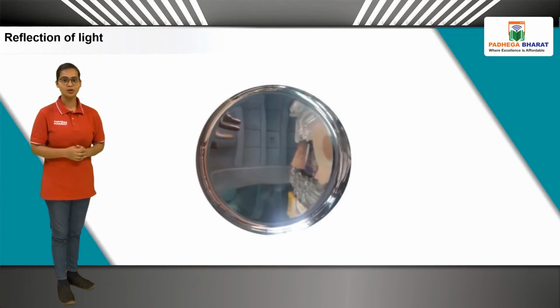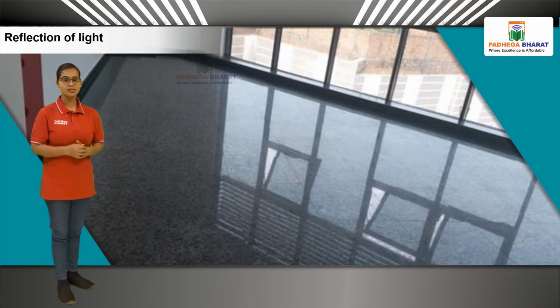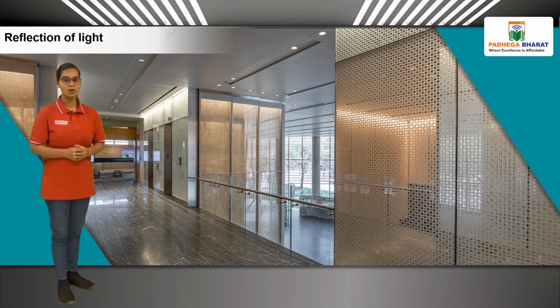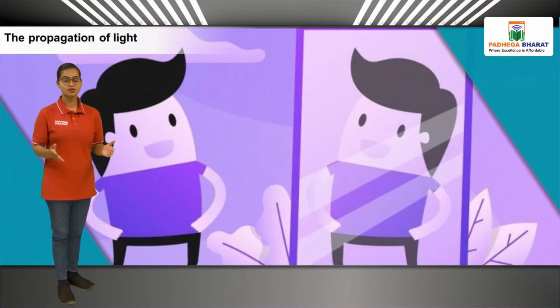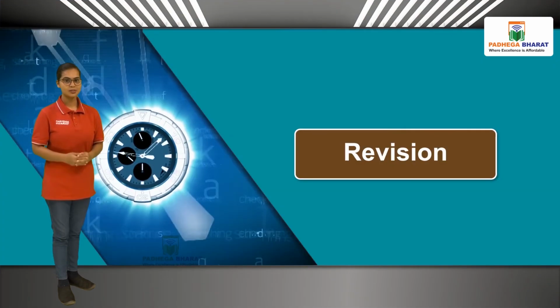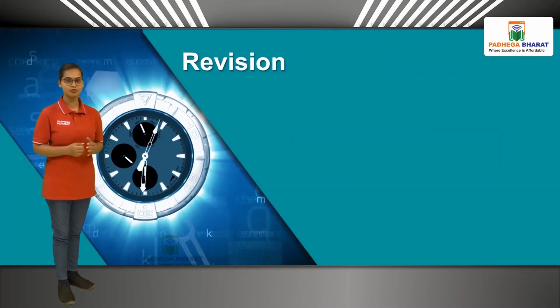You may have seen your image formed in surfaces such as a new steel dish, glossy granite, cladding of a wall and the still water in a lake. You can see your image in these objects because they also reflect the light. Students, in this lesson we have studied the propagation of light and reflection of light.